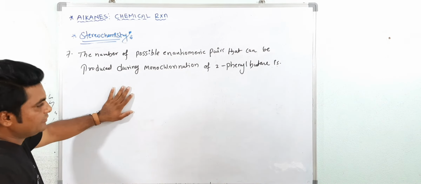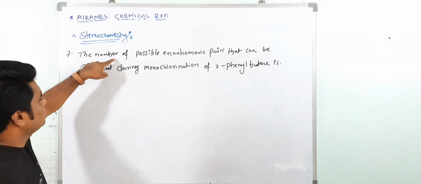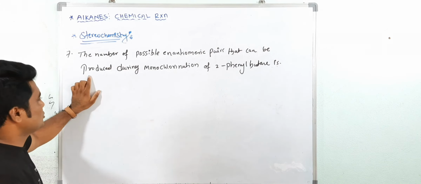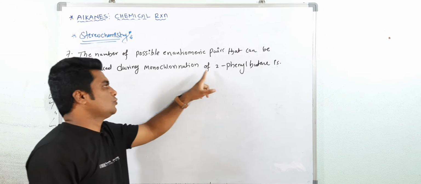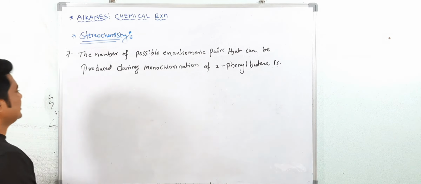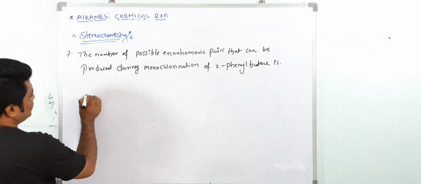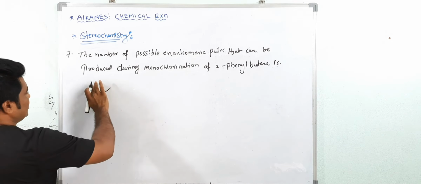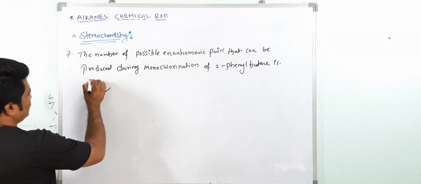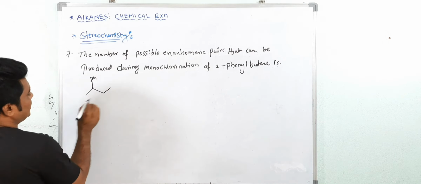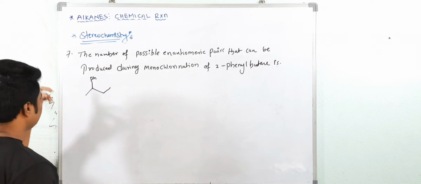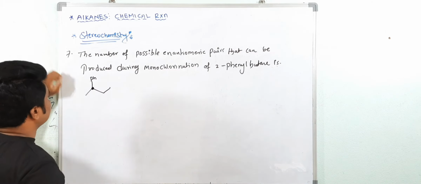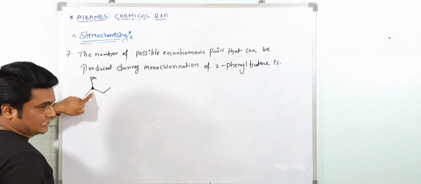See here. This is also a very important question. The number of possible enantiomeric pairs that can be produced during monochlorination of 2-phenylbutane. This is butane, and this is a 2-phenyl group. Actually, 2-phenylbutane already has a chiral center before the reaction. It means the stereochemistry of this carbon atom is fixed.